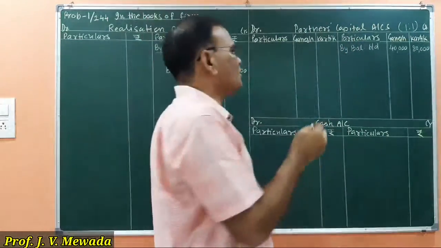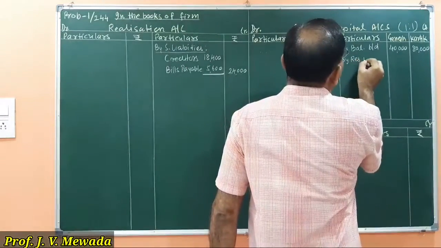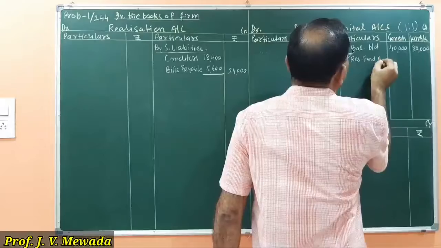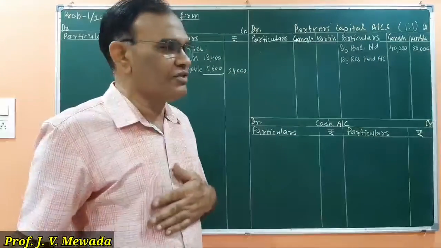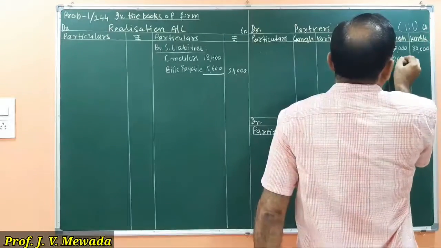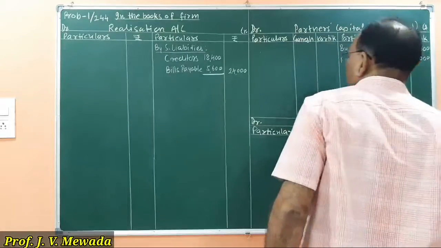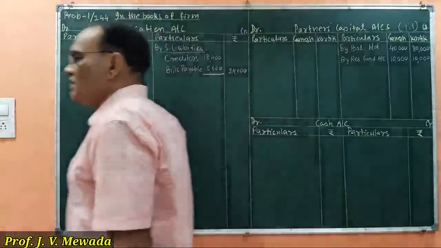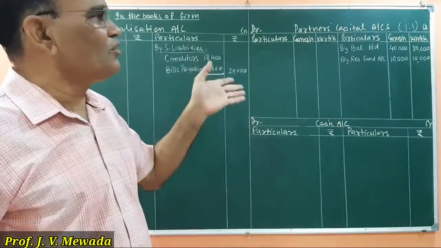And then we will transfer the reserve fund. So by reserve fund account, 20,000. In the equal ratio, 10,000 each is given to the partners. So step number 1 we have completed, and half of step number 2 we have done.